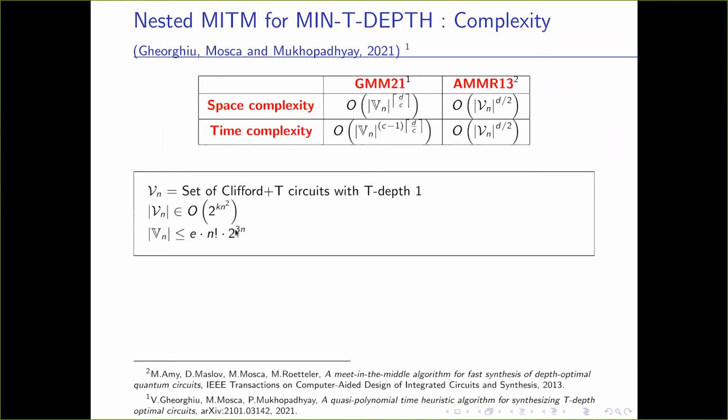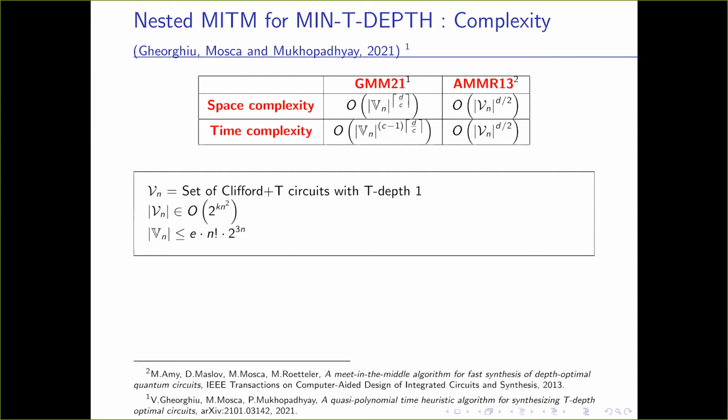This is a large set. The cardinality of this set is order 2 to the power k n squared. In comparison, since we use channel representation and these special unitaries, our base set was the set of special unitaries which had a cardinality n factorial 2 to the power 3n.